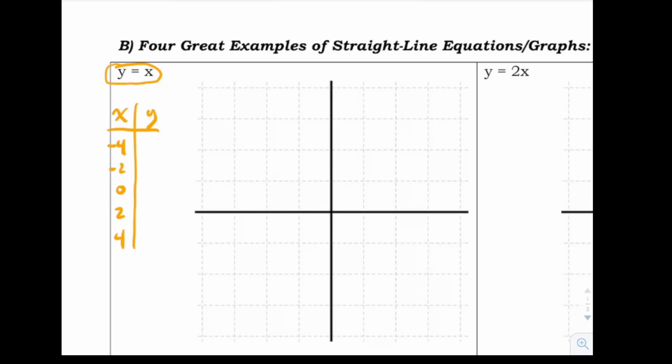And then you say, well, according to this formula, when I plug in x equals -4, I will get y is the same thing, -4, right? And if I were to plug in x equal to -2, it would tell me that y is equal to -2, and I would put it right there. So it's basically telling me that x and y are always the same, right? So if you plug in x equals 0, you get y equals 0. If you plug in x equals 2, you get y equals 2. So when x is 2, y is 2. So this really is one of the simplest equations you're ever going to come across. The old x and y are the same thing equation.